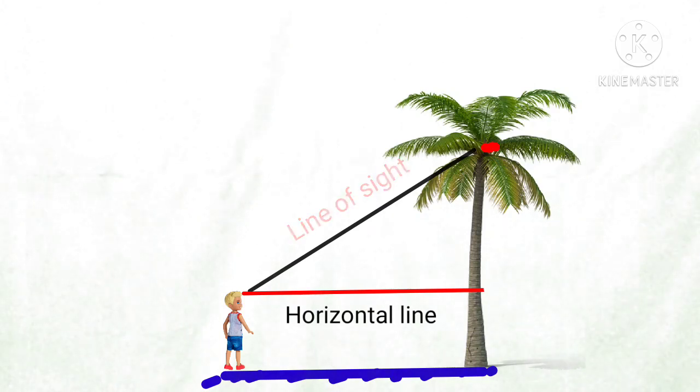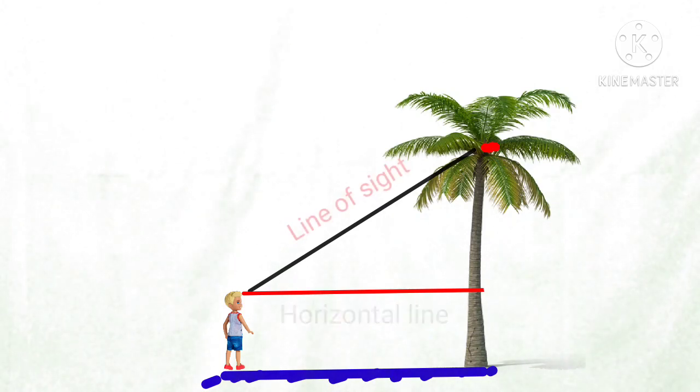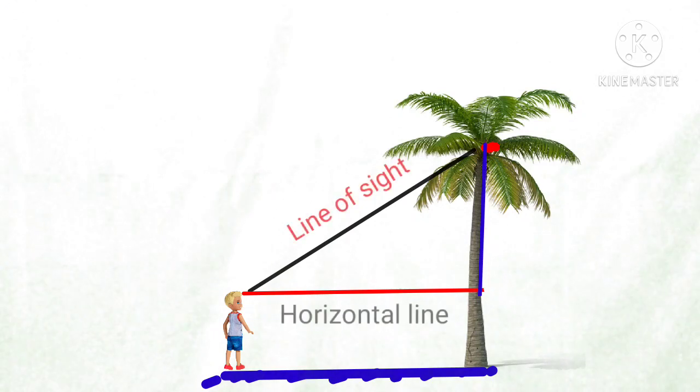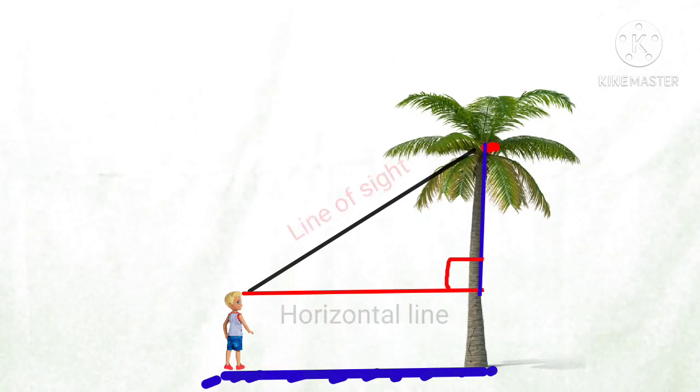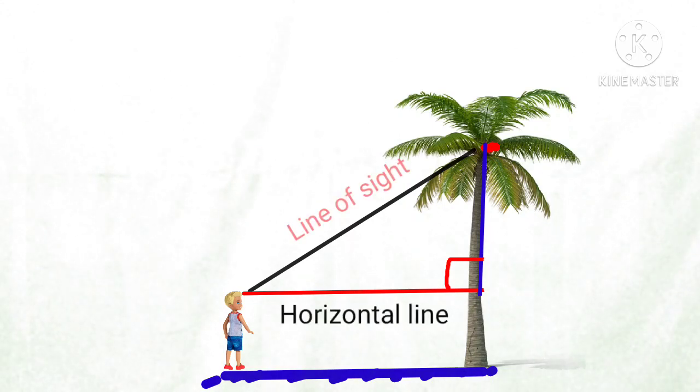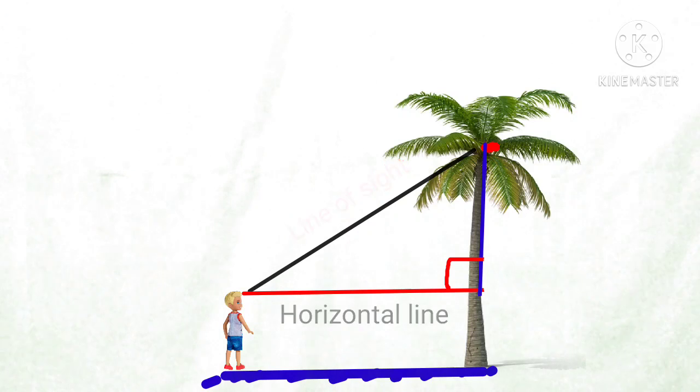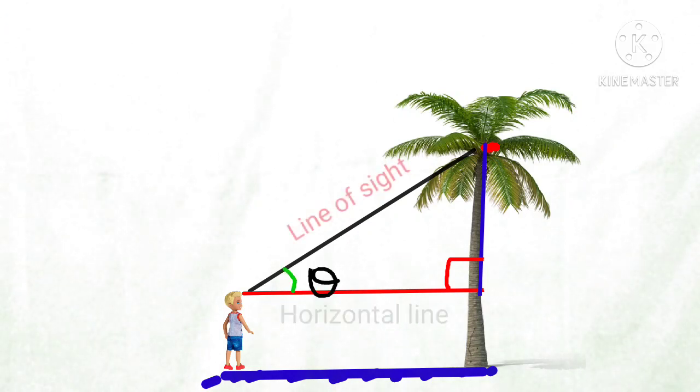Here, the line of sight, the horizontal line and the tree form a right angle triangle. To find the height of the tree, he needs to find a side and an angle in this triangle.